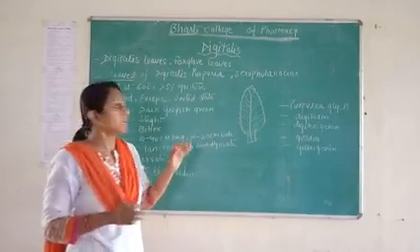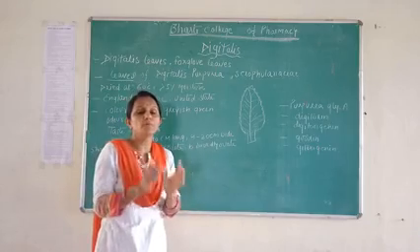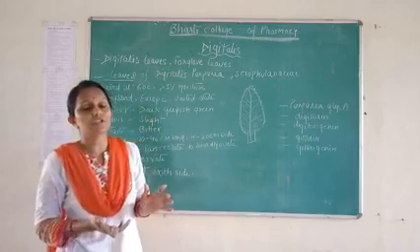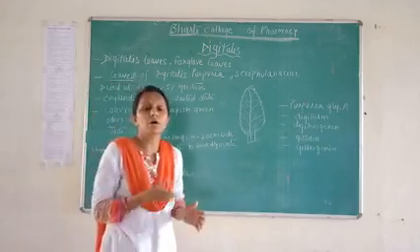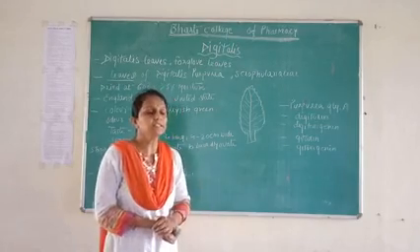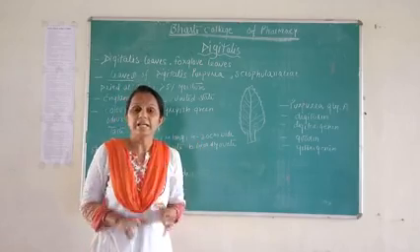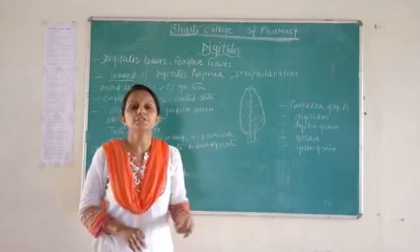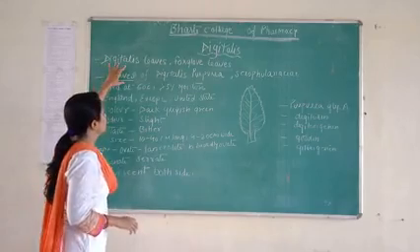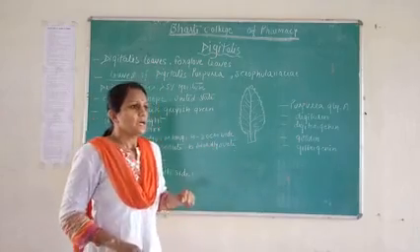In the whole digitalis plant, its leaf part is more responsible for pharmacological activity to treat the diseases, because its leaf part has the maximum active constituents present. So the leaf part of digitalis we use as a drug.